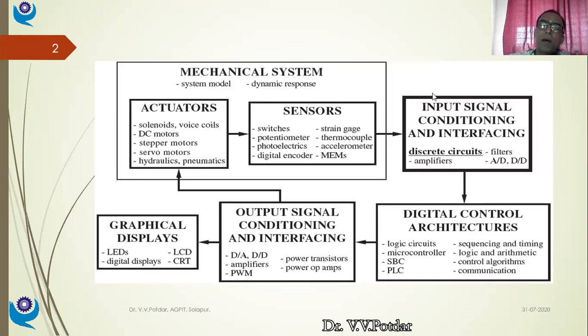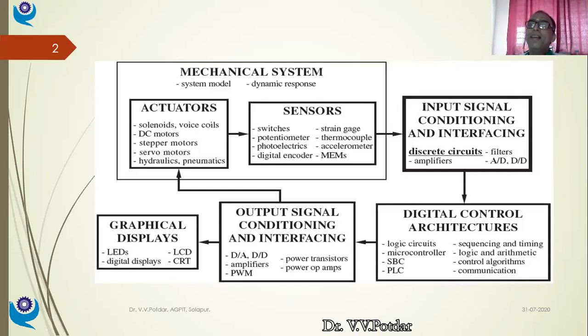If I eliminate the intermediate modifying agents and send this signal directly to the actuator, say the heating coil, will a thermocouple signal of 5 millivolts be able to actuate my heating coil of 2 kilowatt?